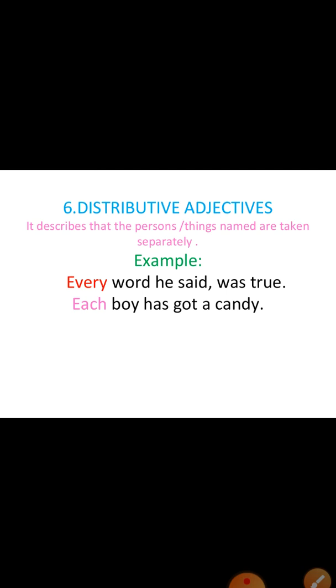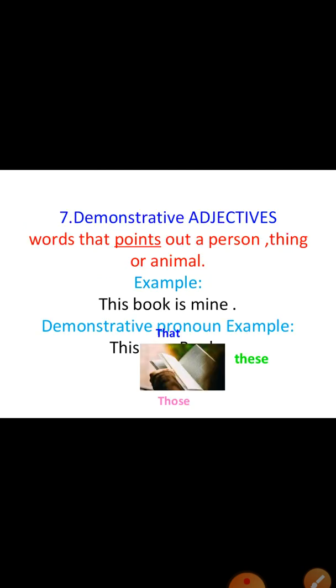So here, always in the distributive adjectives, we will use each, every, either, neither. So these words will be used in the distributive adjectives. For example, every word he said was true. Each boy has got a candy. Now let us see the next one.